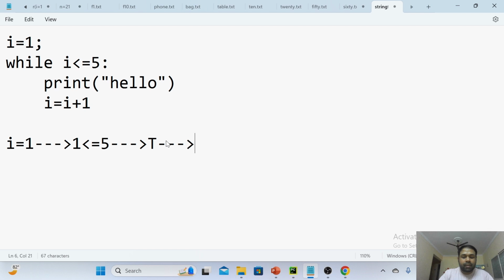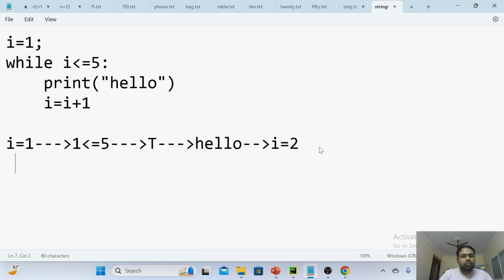So that is the first statement, print hello. Hello will be printed. After that you made I plus plus. What is I equals to I plus 1? What is the I value now? It becomes 2. After incrementing its value, again the control will come to this place. Means it is the loop. This is the loop. Repeatedly this will work.